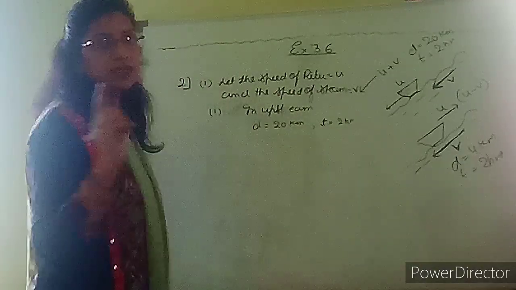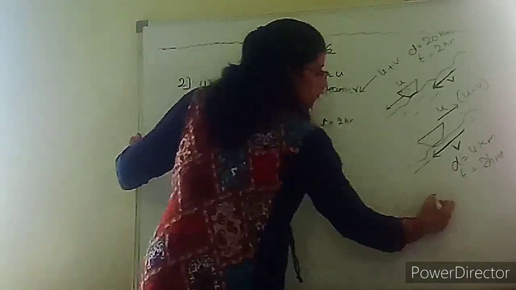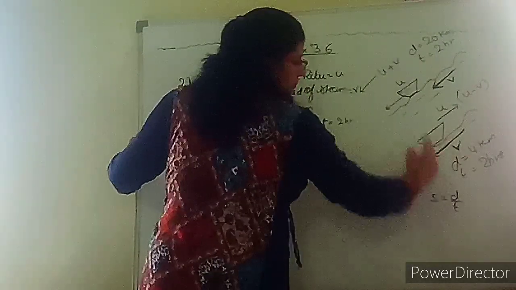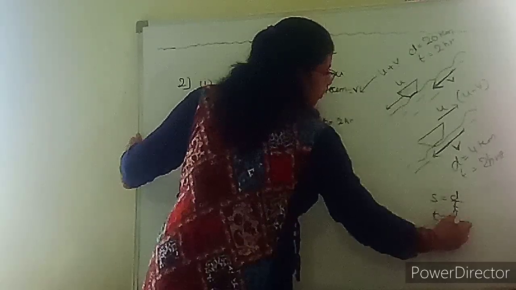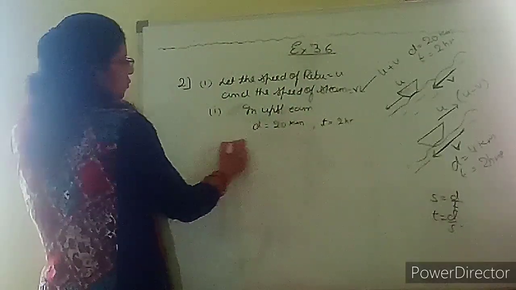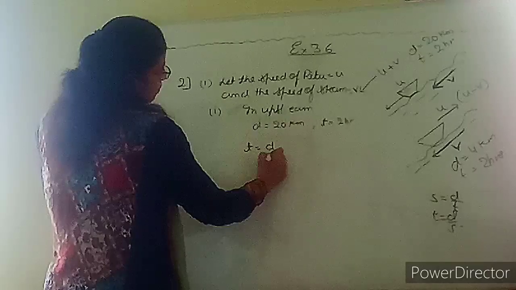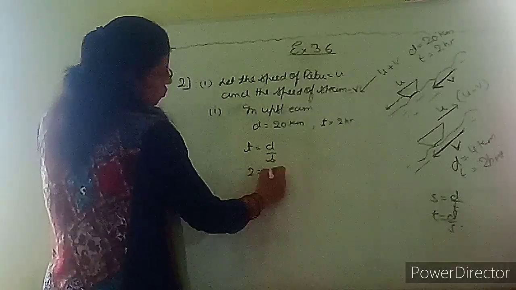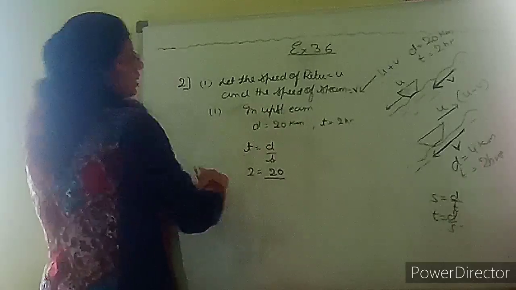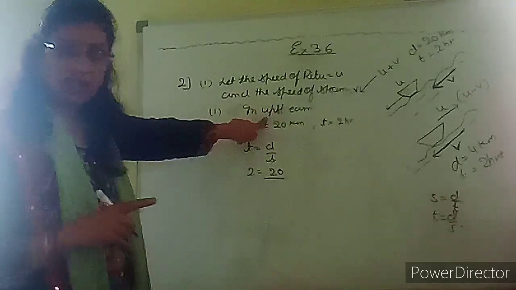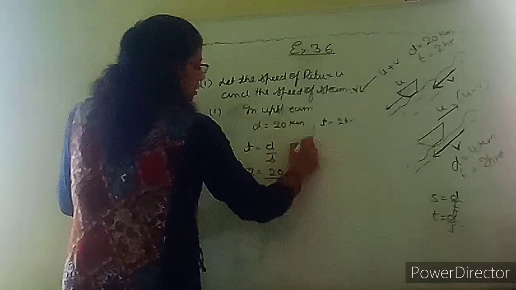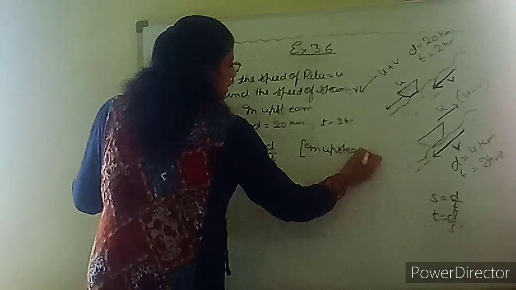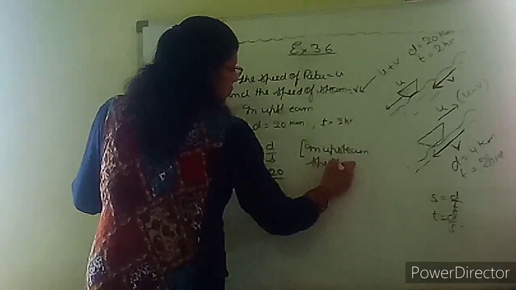So speed is equal to distance upon time, and so time is equal to distance upon speed. What is the time? Time is 2. What is the distance? 20. And what is the speed? The speed in the stream, so I am writing the speed of Ritu.